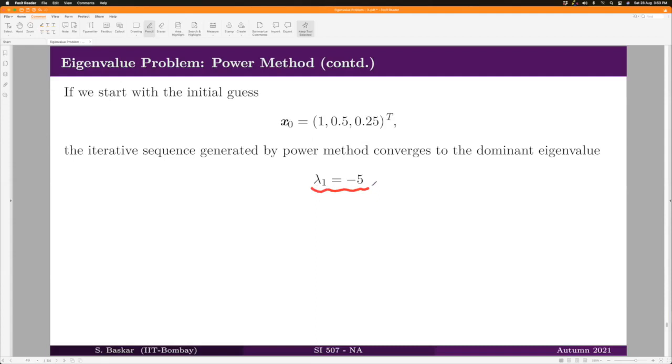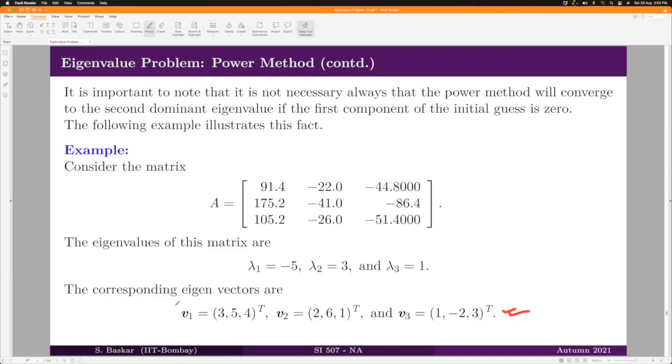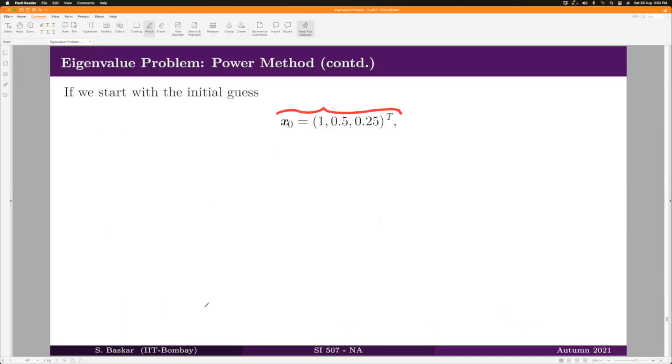It will converge. From your theorem statements, you can also conclude exactly to which eigenvector it will converge. It will converge to an eigenvector corresponding to lambda 1. You can in fact tell more precisely what that eigenvector is, provided you know this vector v1, right?